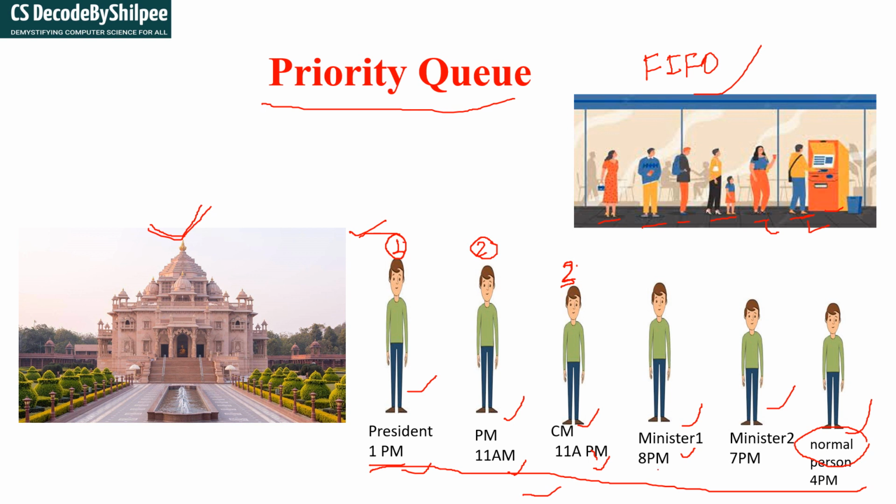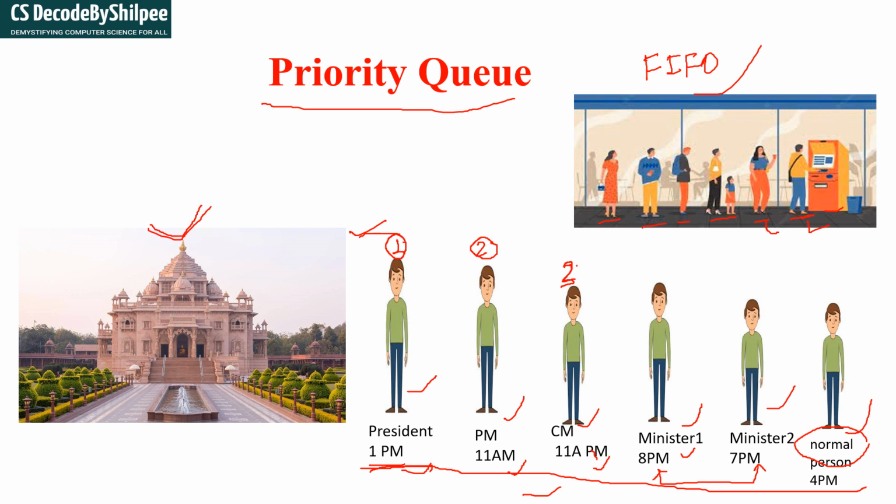But the problem is, what will we do if two people get the same priority? Then we'll see which minister came first. So far we have seen that the president had the highest priority, so the president visited first. Then we know that the prime minister has the second priority, so the prime minister visited. Then the third is the CM, because there is a single CM. Here we haven't taken two CMs, so the single CM visited and got the third chance.